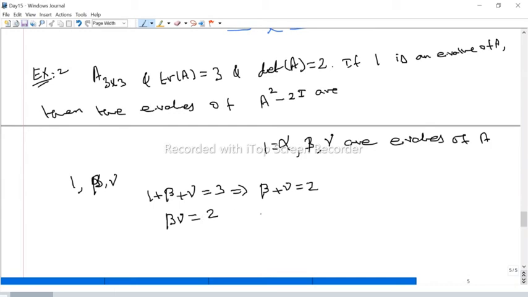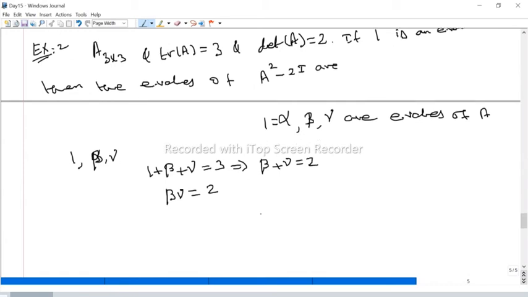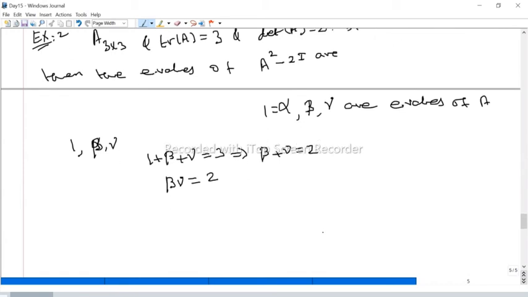Now, what are the eigenvalues of A square minus 2I? We know the eigenvalues of A are 1, beta, gamma. Therefore, what are the eigenvalues of A square? It is nothing but 1 square, beta square, gamma square.